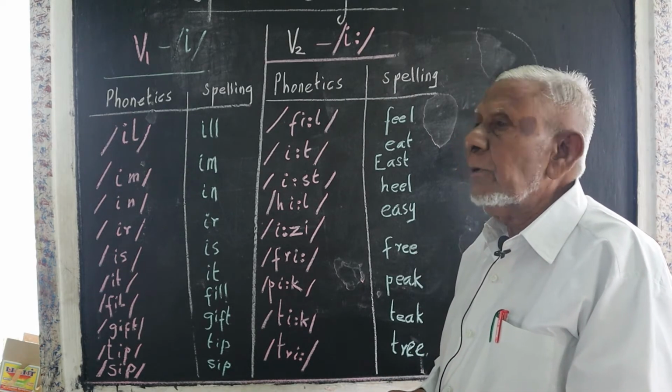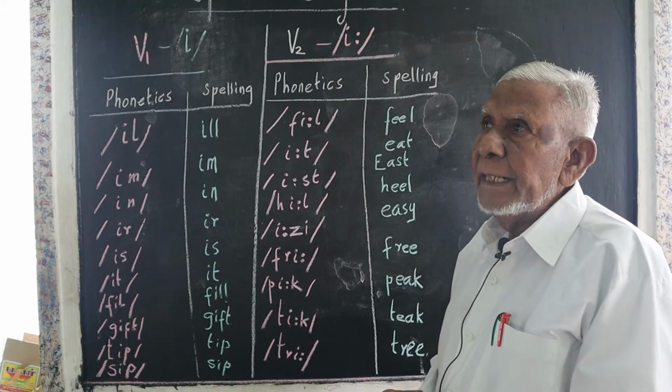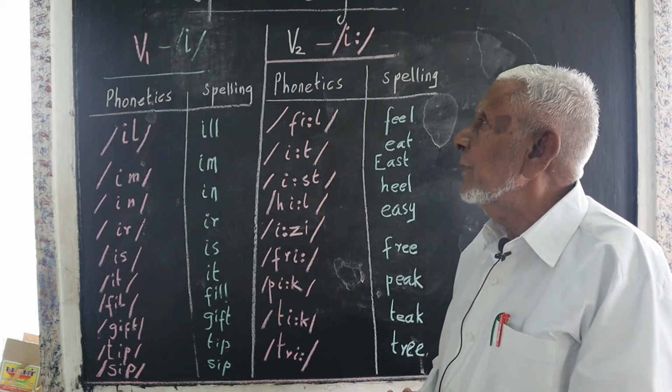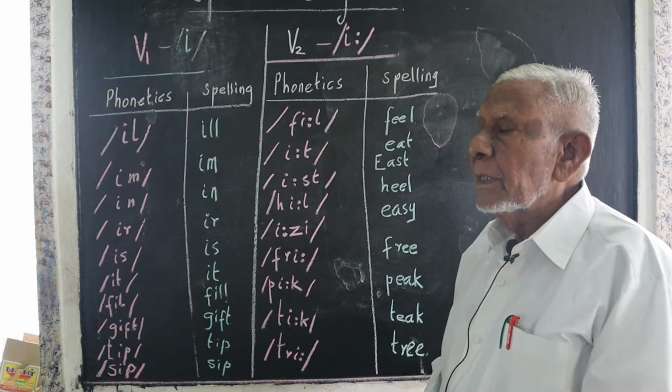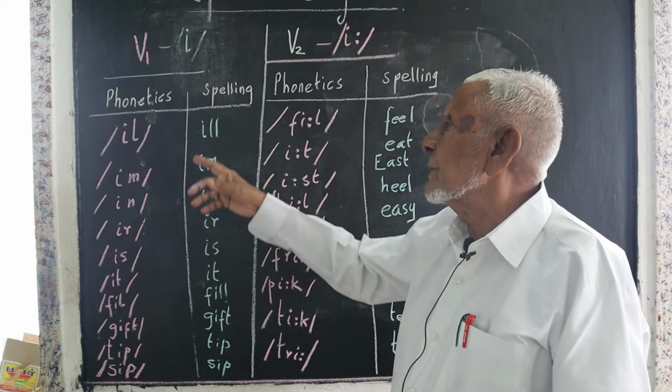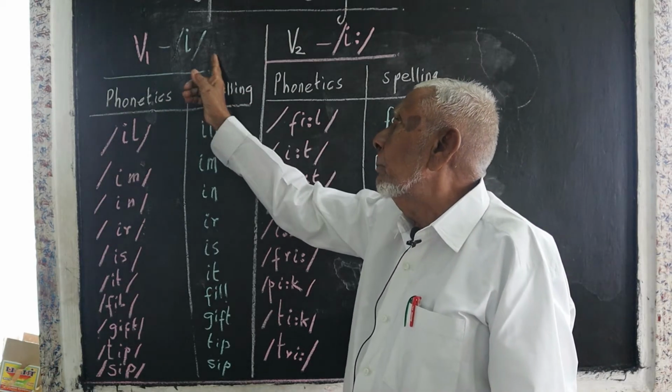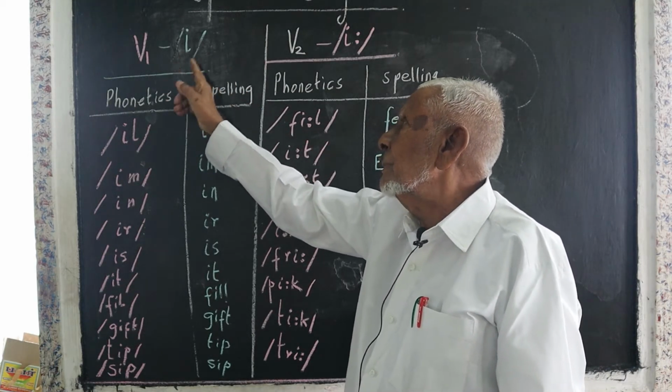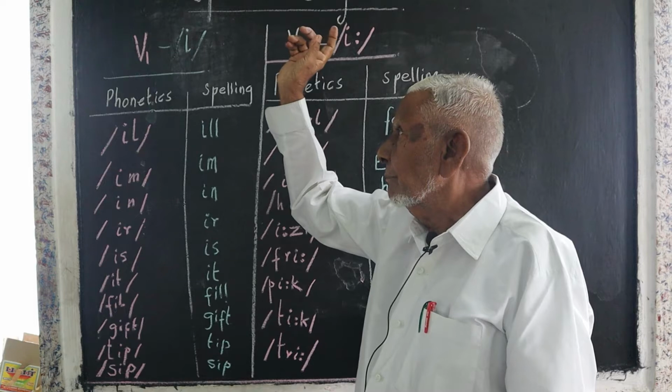The first vowel, let's call V1. Always in phonetics, the two bars must be given like this.